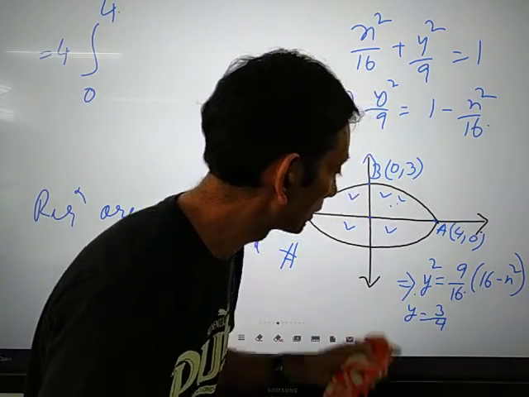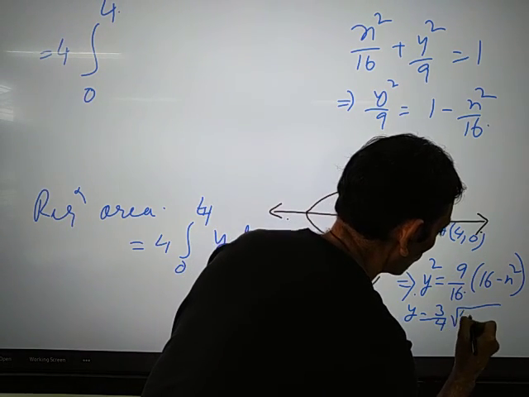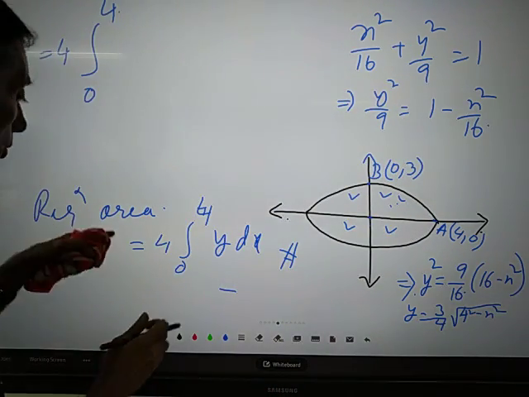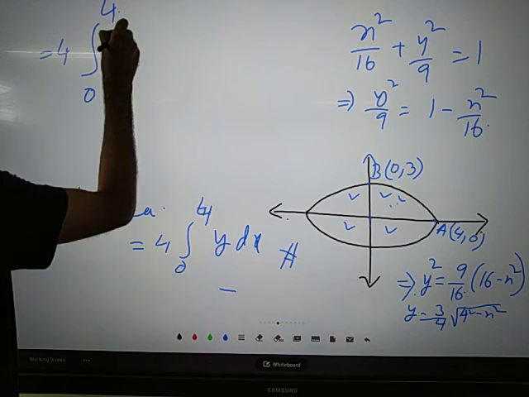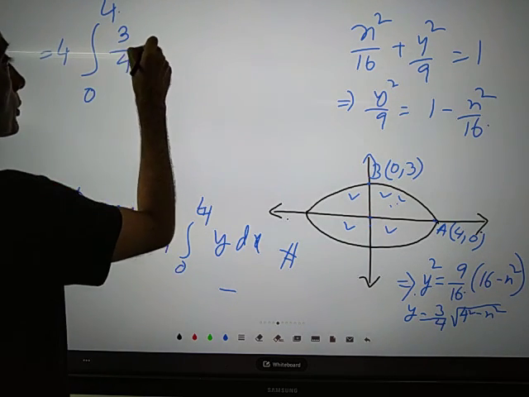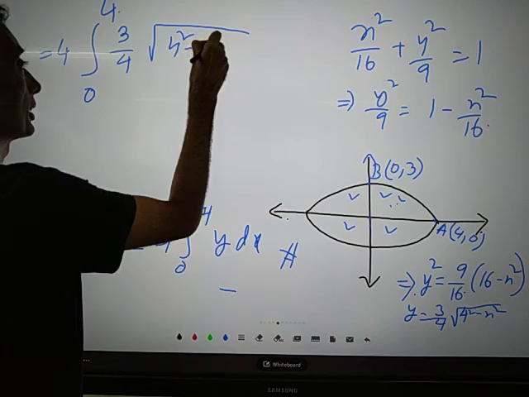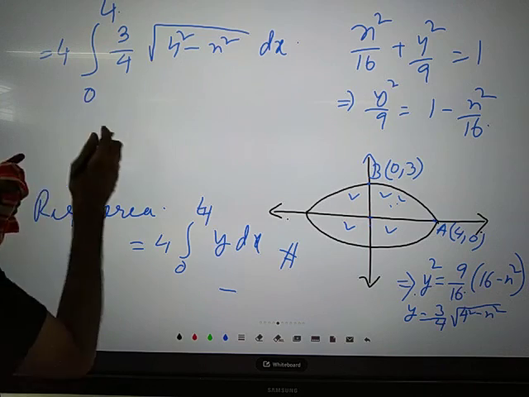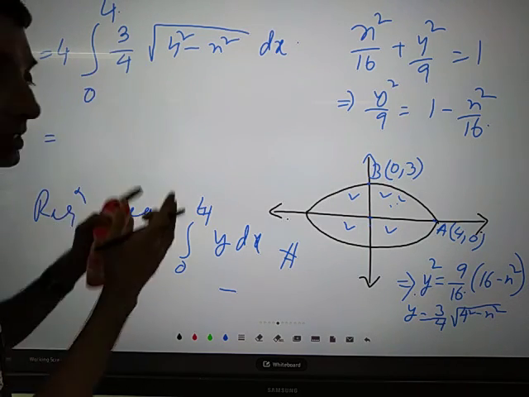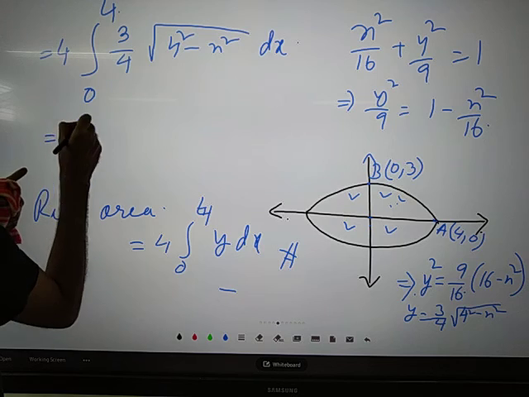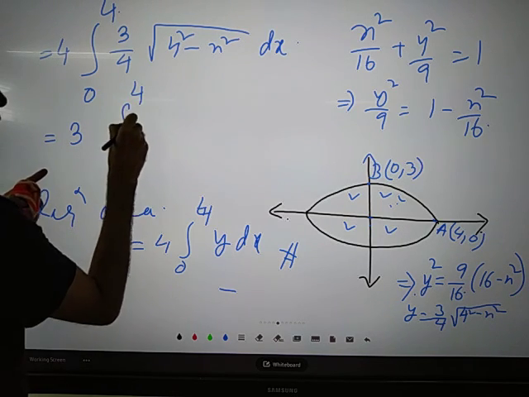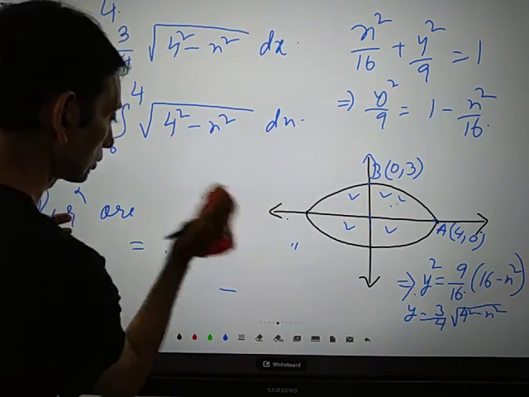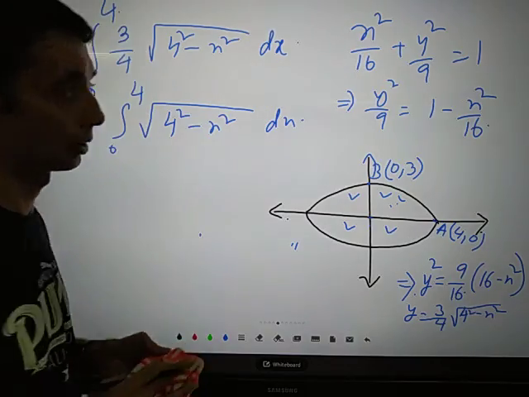So y is equal to 3 by 4 under root 4 squared minus x squared. You can just write in this way. So just replace the value of y. Y is 3 by 4, right? So under root 4 squared minus x squared dx. And now we can simplify this. You can just take 3 by 4 out. 4 cancels out. So it's 3, 0 to 4, under root 4 squared minus x squared dx. We don't need this portion now. We'll just integrate.